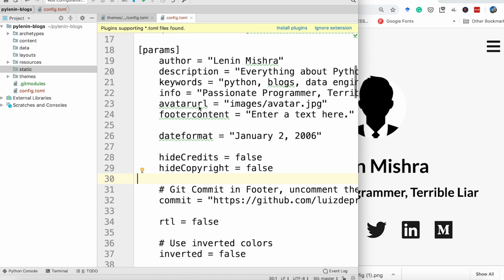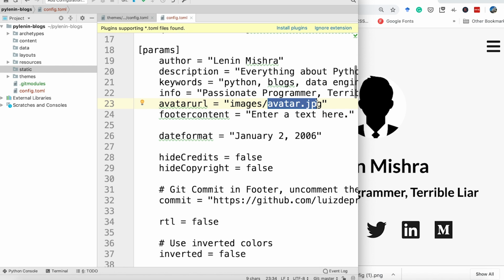Let's now understand this avatar URL. I think avatar URL is referring to the photo that is going to go here, this head that is showing here, and it is basically looking for a folder called images, and then inside it is looking for an image called avatar.jpg. All right, now where should we put our images?